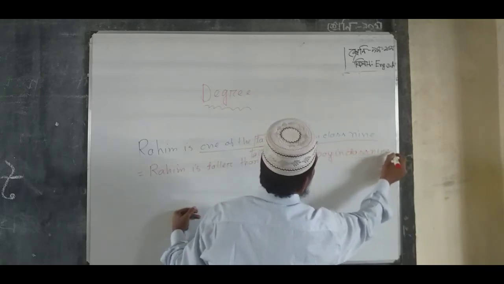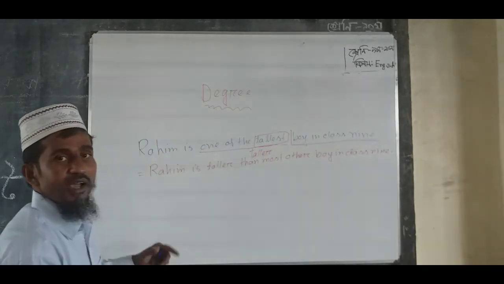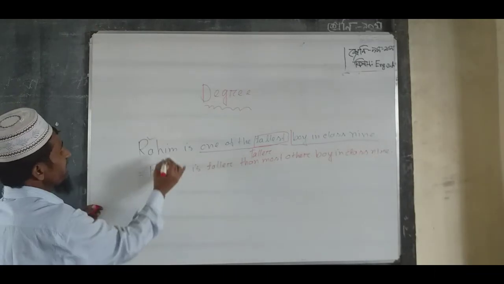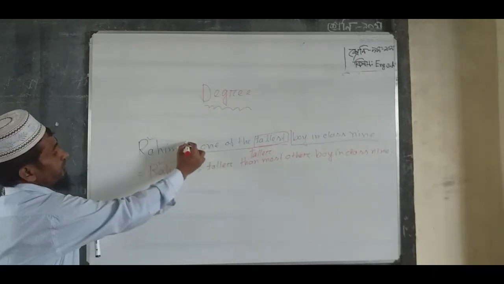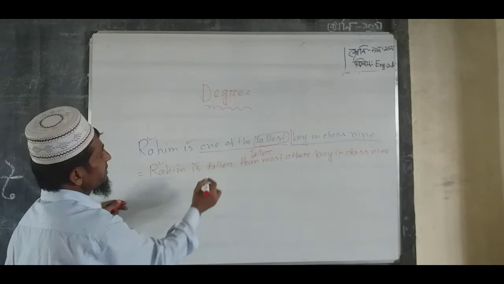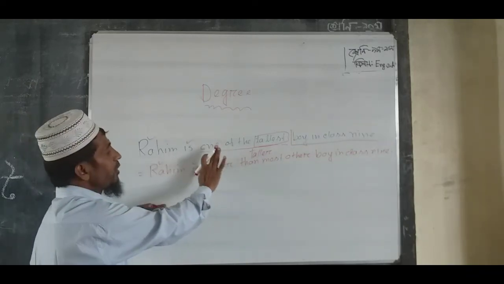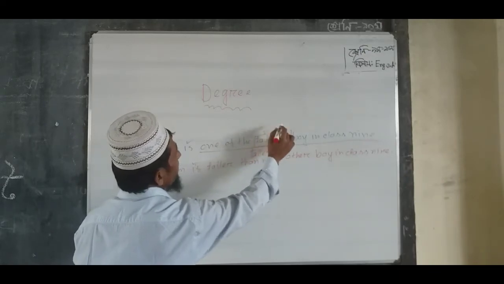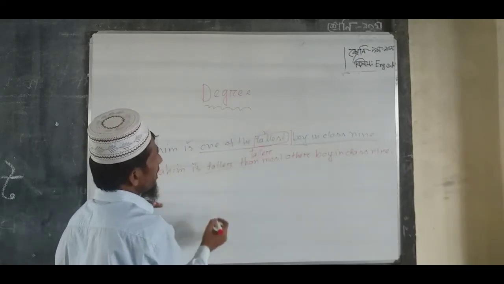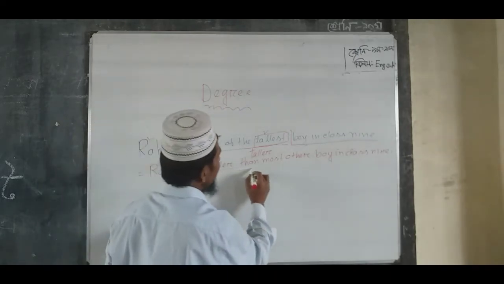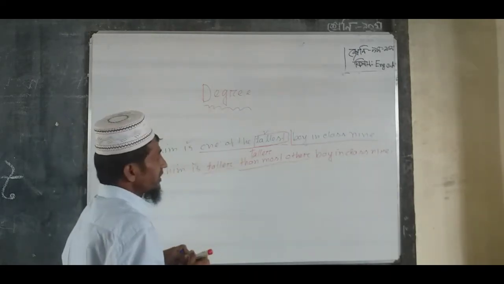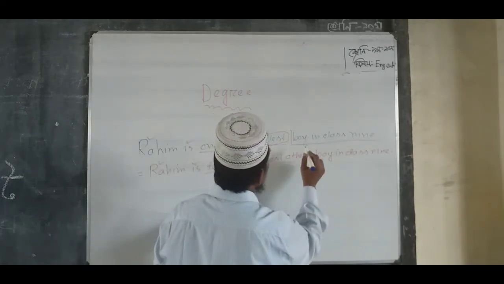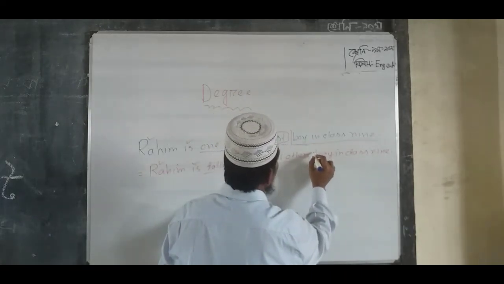Dear students, I am telling again, please listen. Subject here Rahim, verb is, one of the will be omitted, so here it is omitted, and superlative form tallest, comparative form taller, as the auxiliary than most other. And after the superlative form, that part will not be changed.